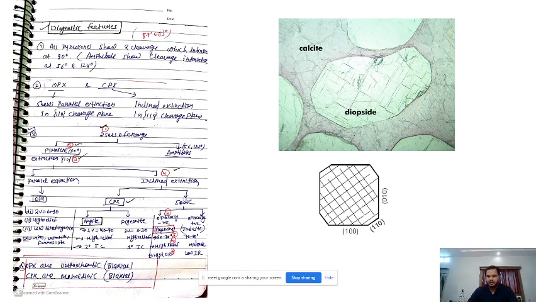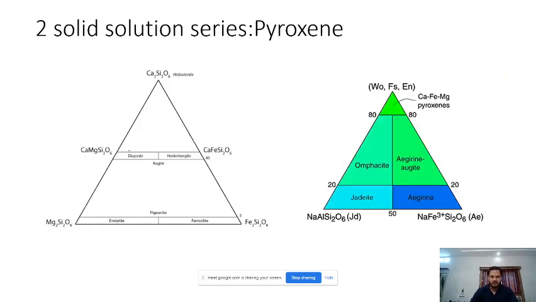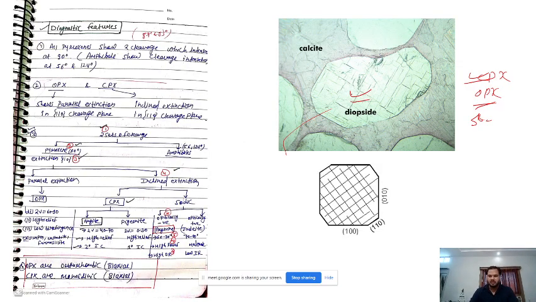See, this is nothing but diopside, right? What is diopside? Whether it is CPX, OPX, or sodic? CPX, yes, perfect. It is CPX because of the D. So it is ultimately a pyroxene. This is how it looks. Now if you focus a little bit more, you can see the two sets of cleavage. One, two. No, this is one set of cleavage, and there is a perpendicular set of cleavages as well, right?